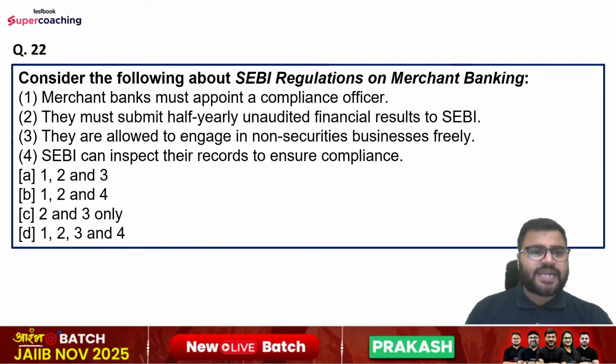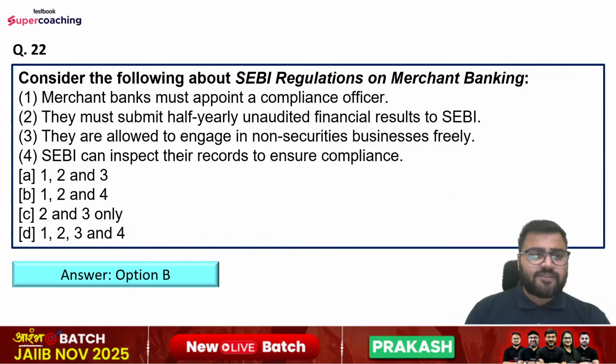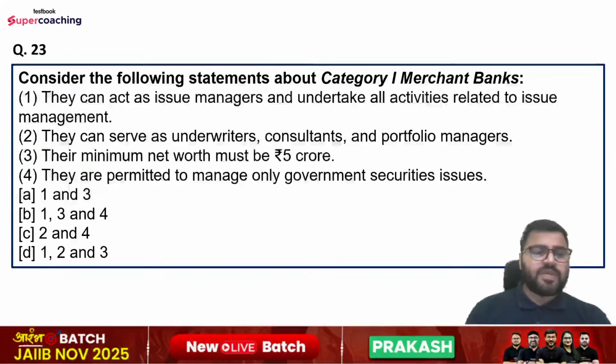Question number 22nd. Consider the following about SEBI regulations on merchant banking. So statements are: merchant banks must appoint a compliance officer. They must submit half-yearly unaudited financial results to SEBI. They are allowed to engage in non-securities businesses freely. SEBI can inspect their records to ensure compliance. Options are first, second, and third; first, second, and fourth only; second and third only; or first, second, third, and fourth, that is all of the above. So right answer is option number B, that is first, second, and fourth only. Third statement is incorrect.